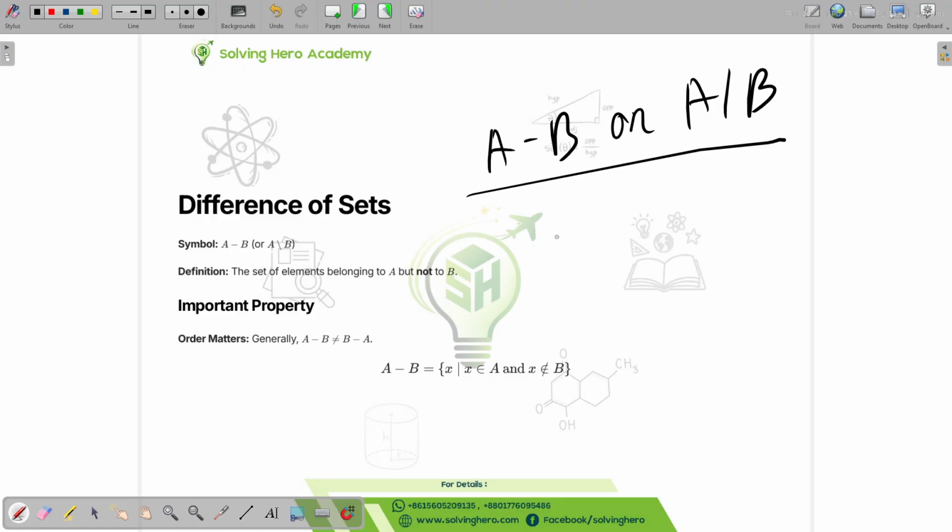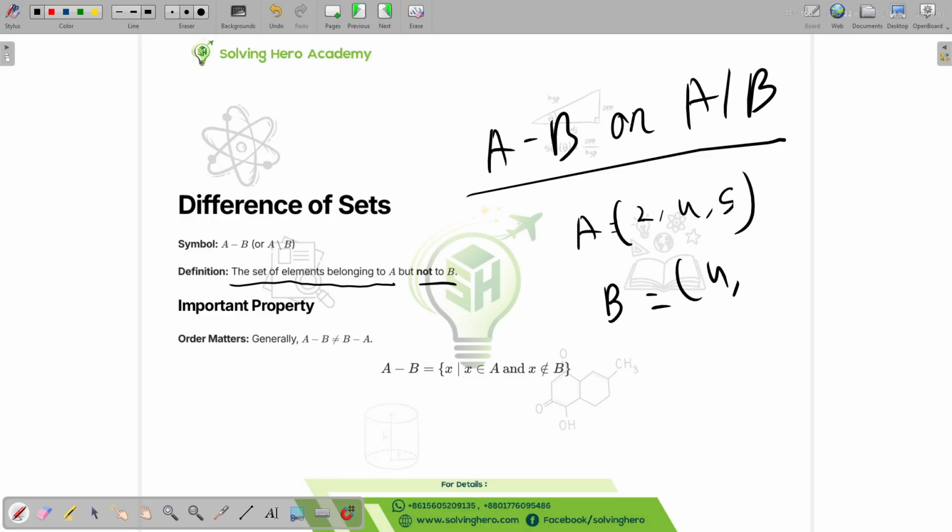Basically what it means is the elements belonging to A but not B. So let's say we have the set A as 2, 4, 5, and B is 4, 9, 11, right?